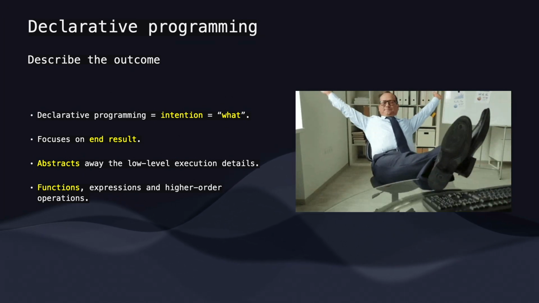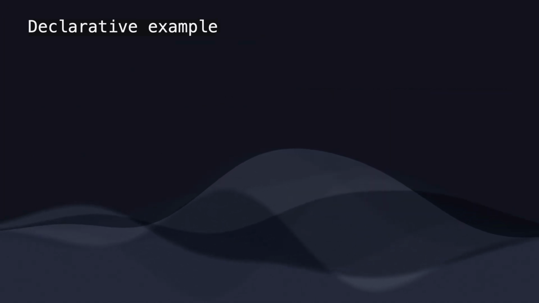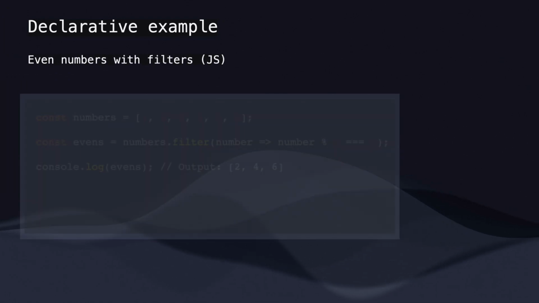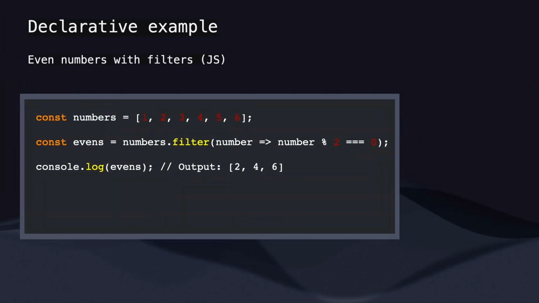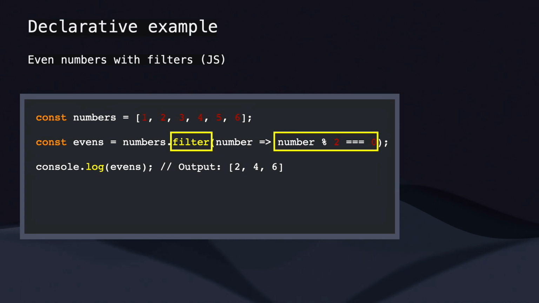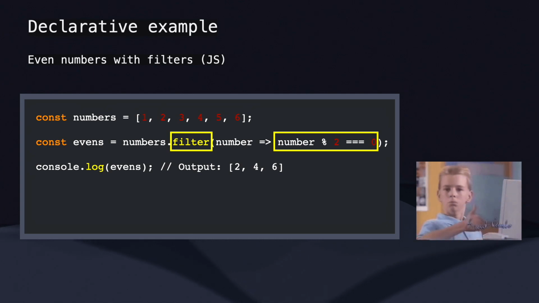Let's see the declarative way of finding those even numbers. With just a single expressive filter method, we achieve the same goal, finding even numbers, but with a single elegant line of code. We focus solely on what we want, and the language takes care of the how behind the scenes. The single method call is the abstraction we were talking about. A single method achieves the same result with way less code, which showcases the contrast. Let's move on to a summary of both approaches.